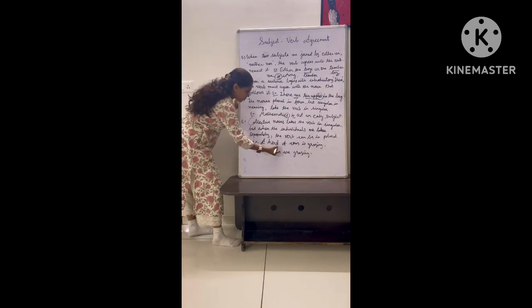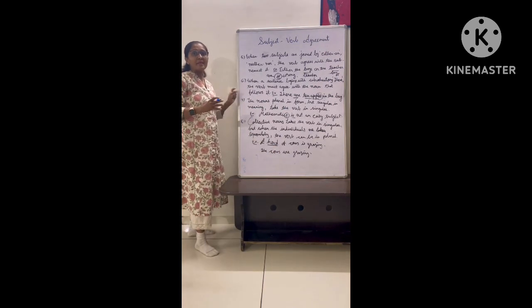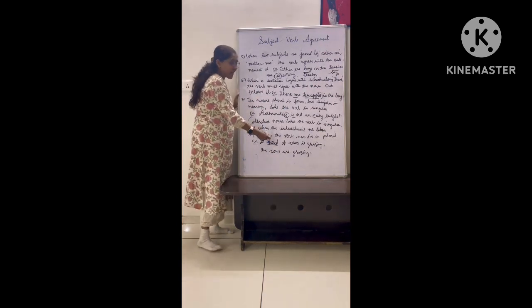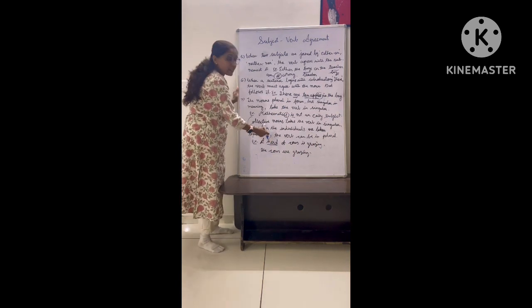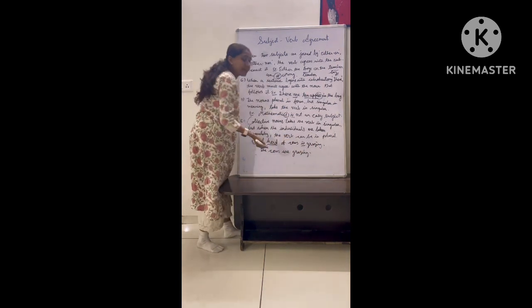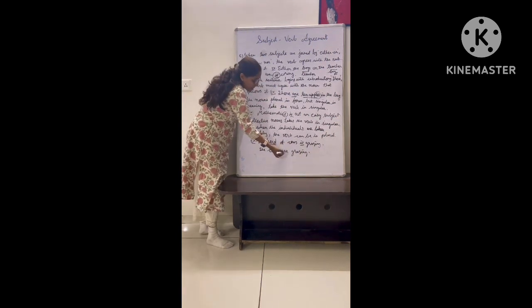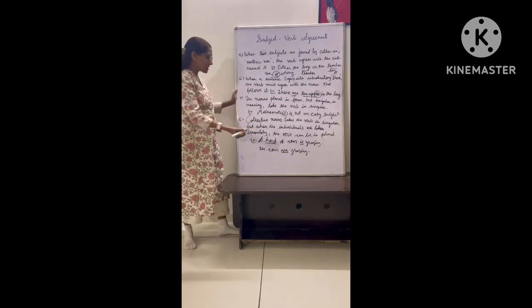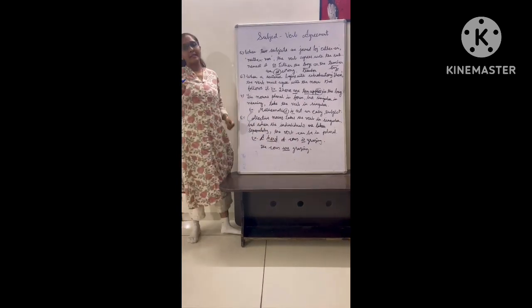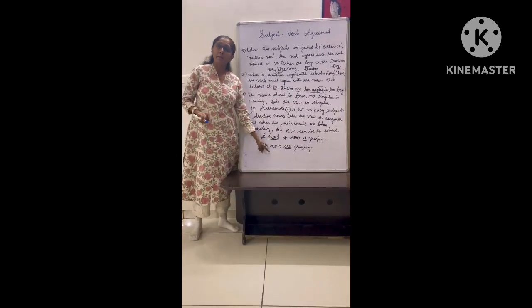Here the collective noun herd has been used, right? Herd means a group of cows, right? But we are talking about the herd, right? That's why the verb is singular. But if we are talking like that, the cows dash grazing, so the verb will be are. Why? Because here we are talking about the cows, that is plural, so the verb will be plural.